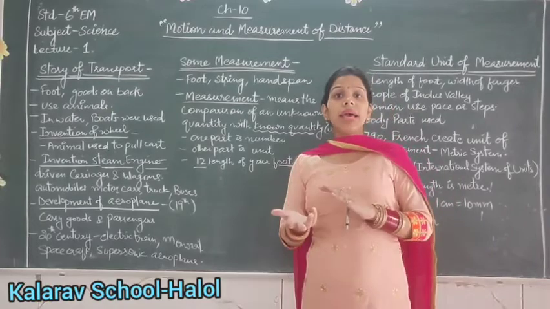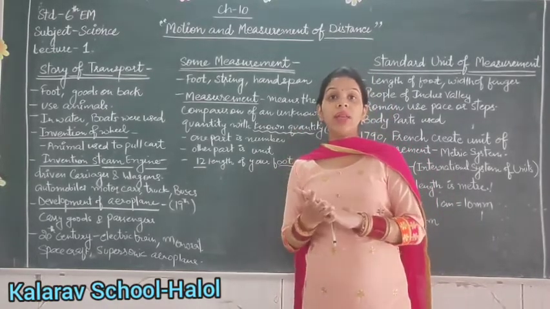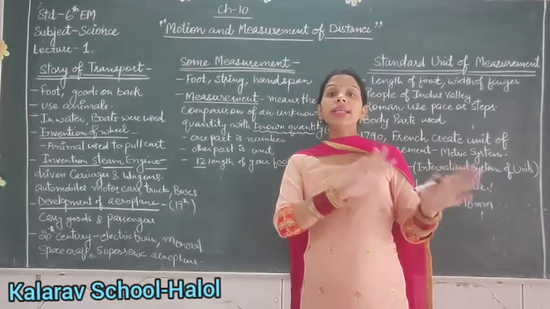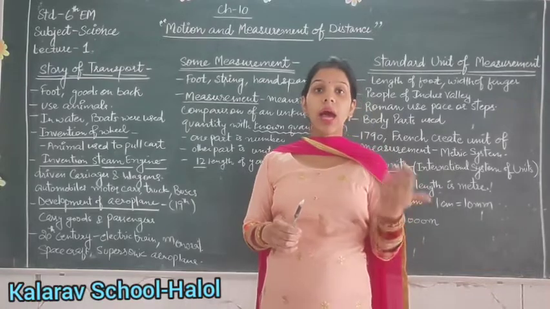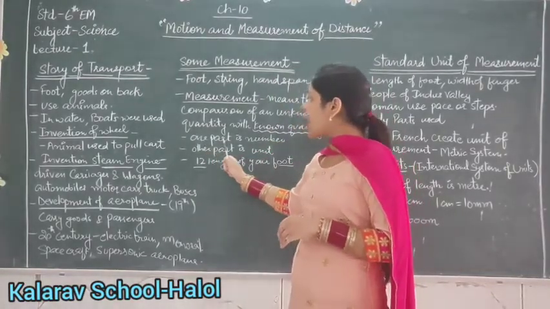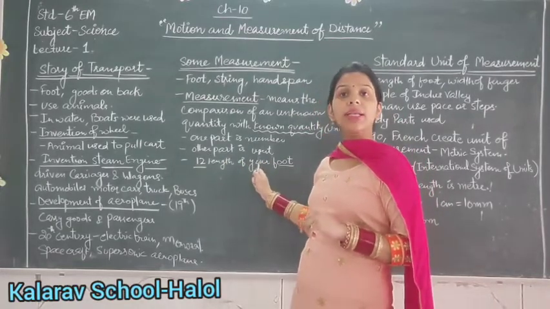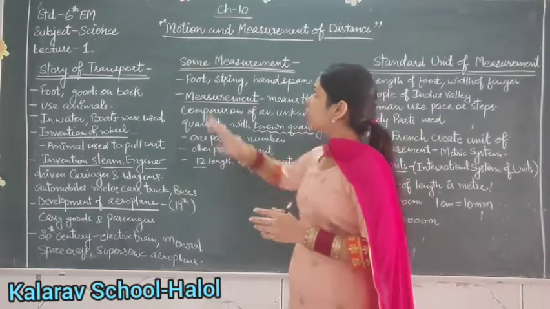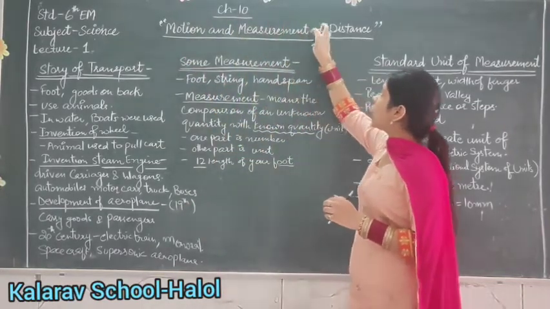But your mother's hand or your hand is quite smaller or bigger than mine. So it is not the exact measurement which I can tell her or tell anybody. So here you have to know, one part is that number and the other part of that measurement is the unit. For example, if I see 1, 2, 3, 4.